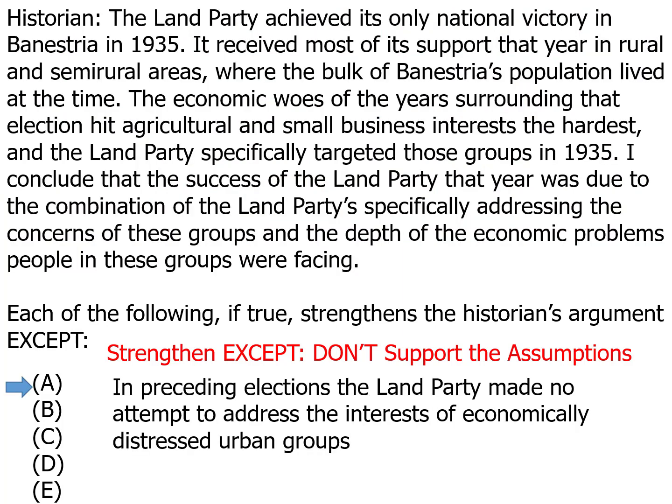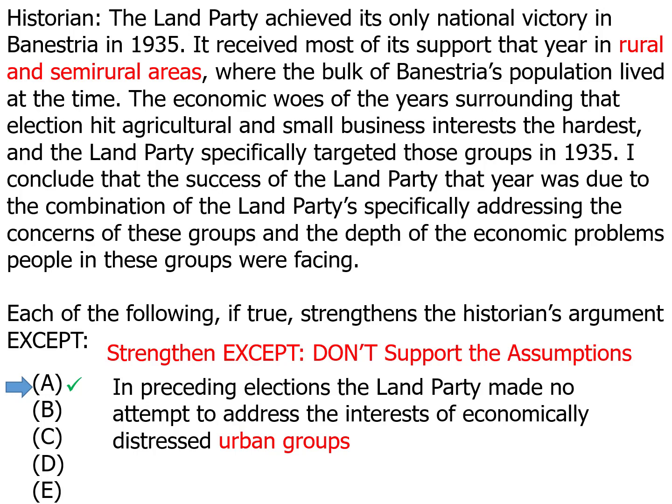Answer choice A. In preceding elections, the land party made no attempt to address the interest of economically distressed urban groups. It's that word urban that really turns this answer choice around, because it starts out pretty good. If 1935 were the first year that the land party targeted the rural voters, then that would be relevant. But finding out that they didn't target urban voters in the years where they failed doesn't do anything to the argument or its assumptions, so answer choice A fails to strengthen the argument.